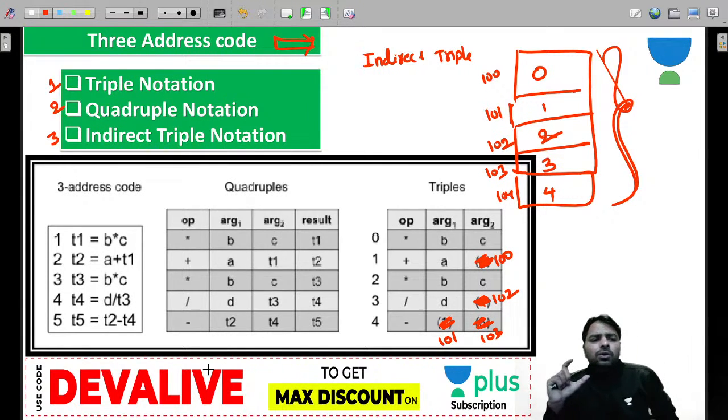So every notation has advantages and disadvantages here. Whether it's triple, quadruple or indirect triple, everybody has advantages. Disadvantages are also there. For example, in triples, space usage is less, because one attribute column is left out, right? But the disadvantage is that every time you need to calculate, because 100 actually refers to an instruction, not the value.